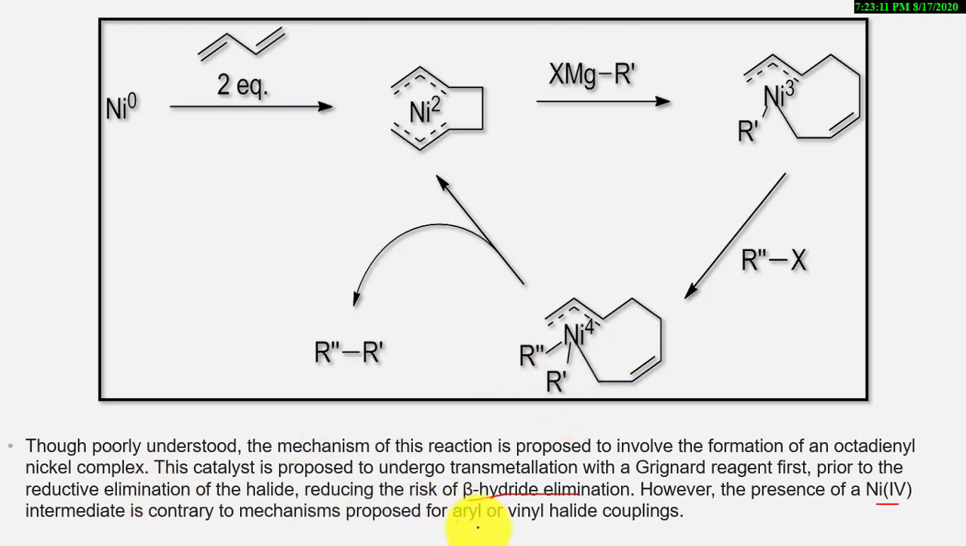So see here, aryl and vinyl halide couplings will be followed by the previous mechanism. This is only for alkyl.